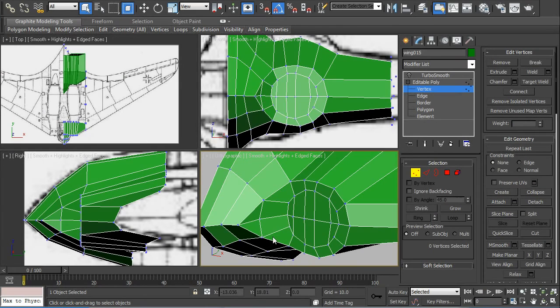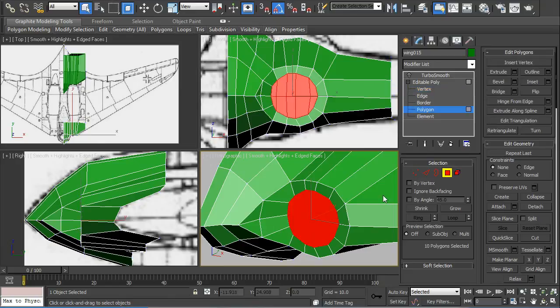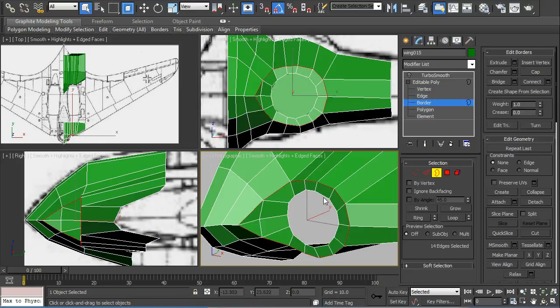Okay, in vertex mode I've shaped things nice and round and curved there. And delete the inlet polys.